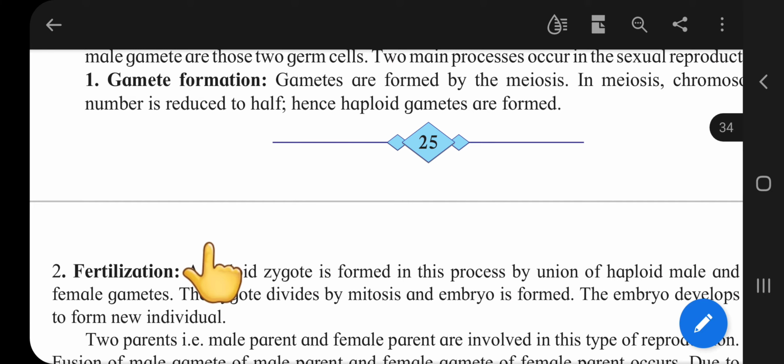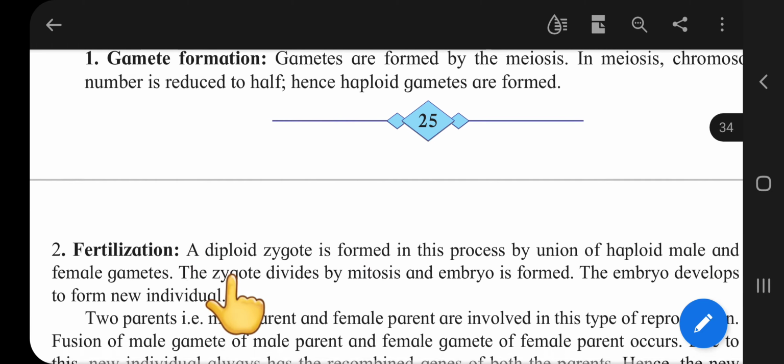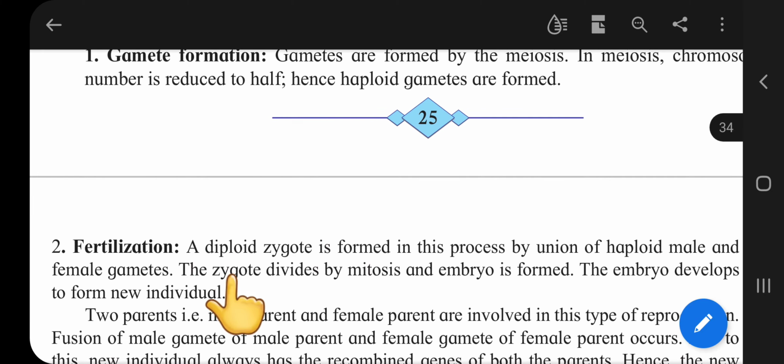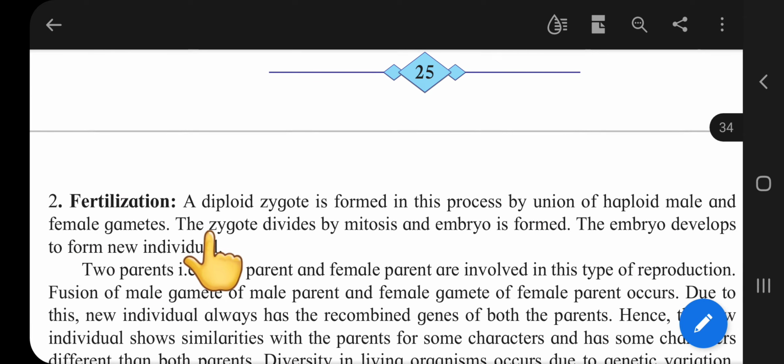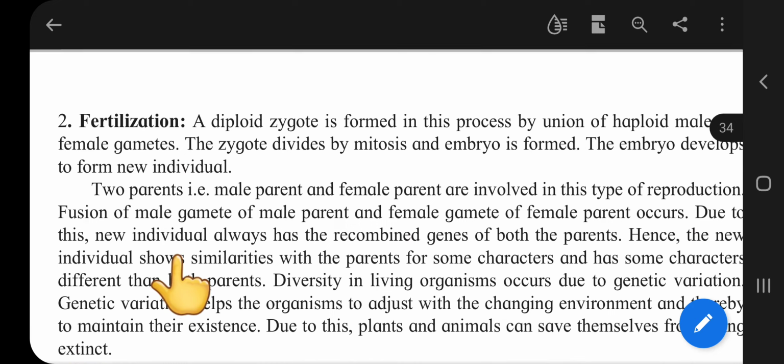These haploid gametes of the male and female fuse with each other, and a diploid zygote is formed in the fertilization process. The union of haploid male and female gametes takes part in fertilization. The zygote divides by mitosis and an embryo is formed. This embryo develops to form a new individual.